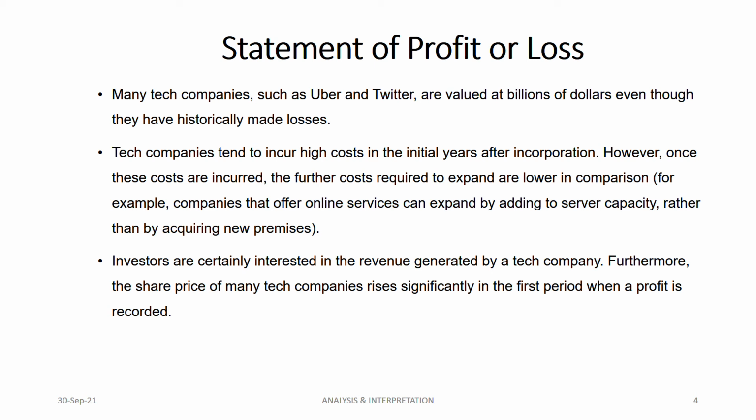They are now generating cash, but in the initial stage when they are growing, that is the stage when the risk is also very high, and they demand capital also. A huge amount of capital is demanded in the initial stage. So when a company is generating profit, it means they have moved into a different life cycle. This is a way you analyze tech companies.